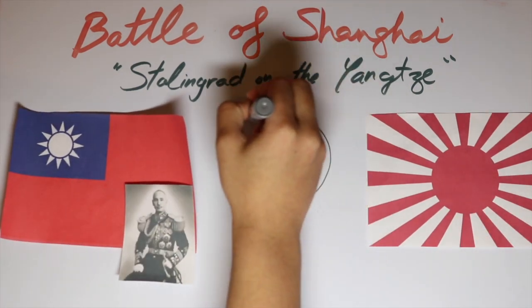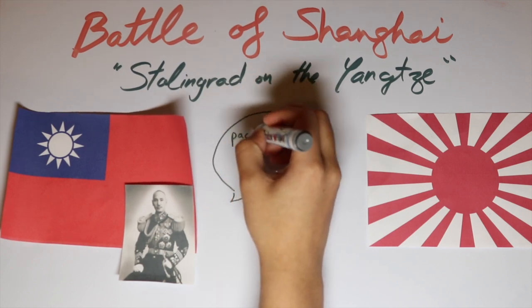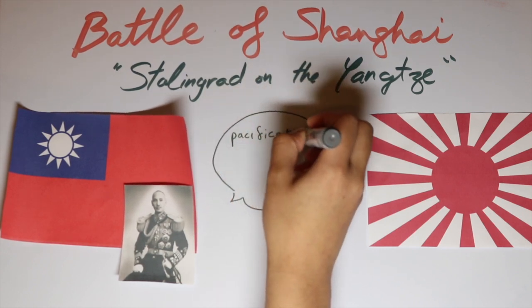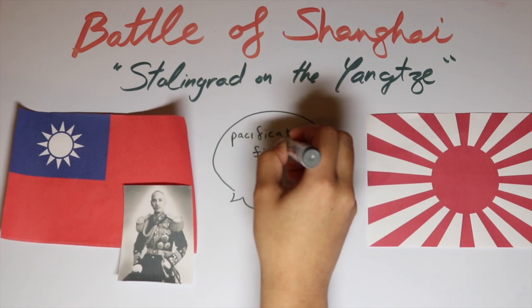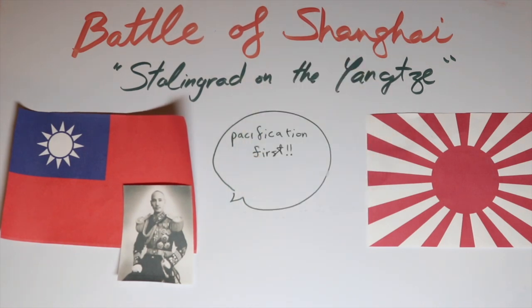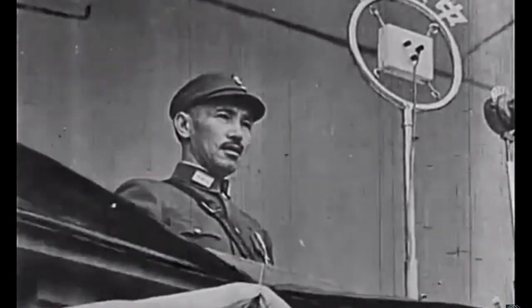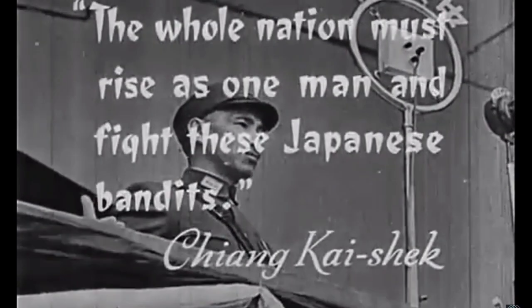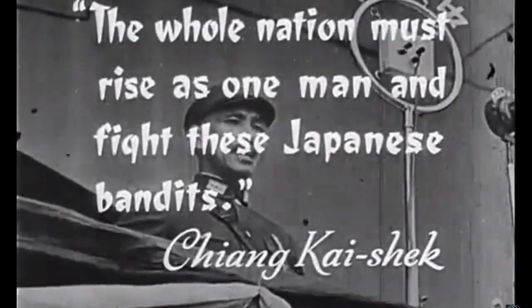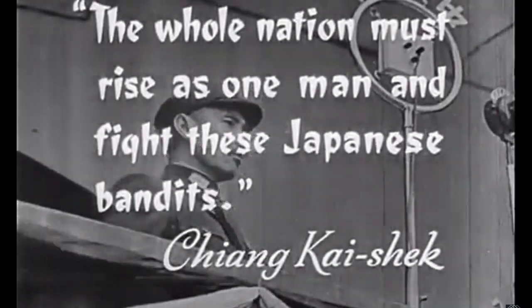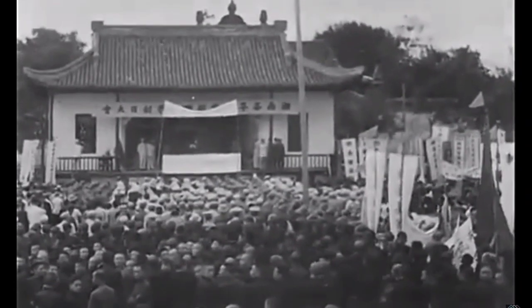The Battle of Shanghai was one of the bloodiest battles of the Second Sino-Japanese War and has been described as Stalingrad on the Yangtze River. At first, Chiang Kai-shek was against the idea of fighting the Japanese, as seen through his slogan of first internal pacification, then external resistance. However, on August 13th, as the Japanese army began their attacks in Shanghai, Chiang Kai-shek began to see no other option but to fight back.